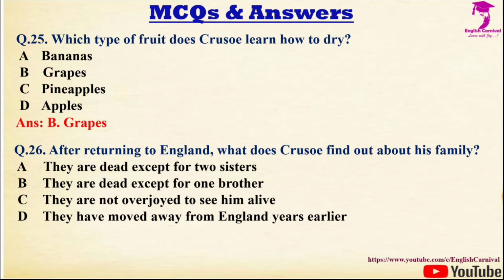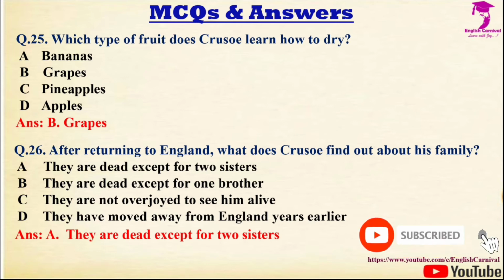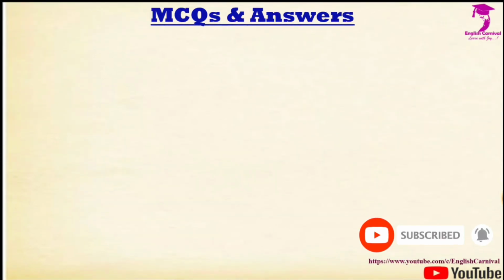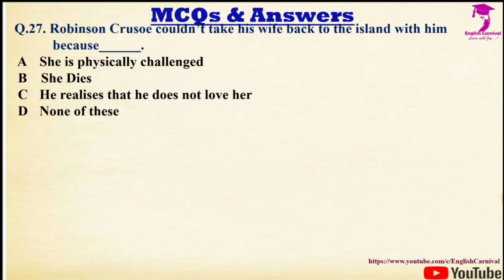Question number 26 we have, after returning to England, what does Robinson Crusoe find out about his family? Options are A, they are dead except for 2 sisters, B, they are dead except for 1 brother, C, they are not overjoyed to see him alive, and D, they have moved away from England years earlier. Correct answer is A, and it is they are dead except for 2 sisters. The next question, question number 27, Robinson Crusoe couldn't take his wife back to the island with him because dash.